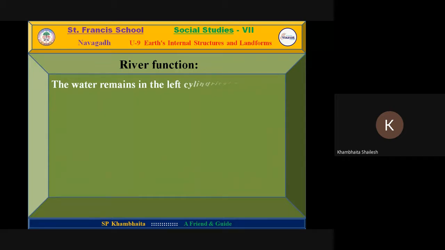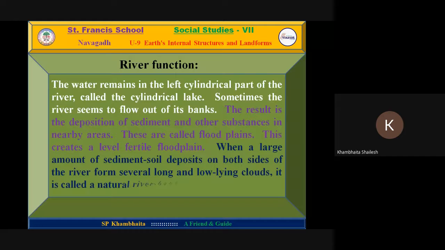This way it creates different shapes. It also flows in different locations according to the slope. I will show you the picture after this paragraph, what kind of different shapes are majorly created or developed by the river.